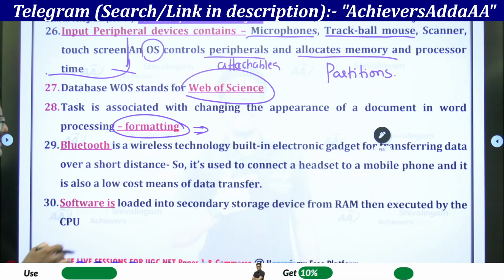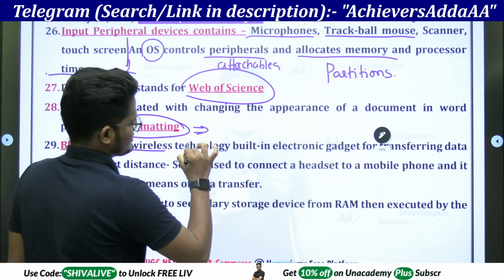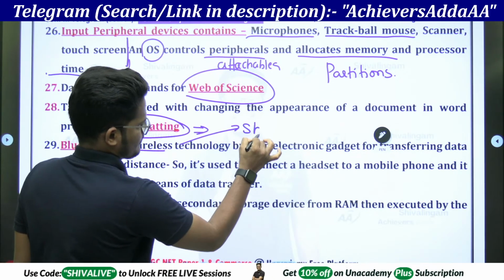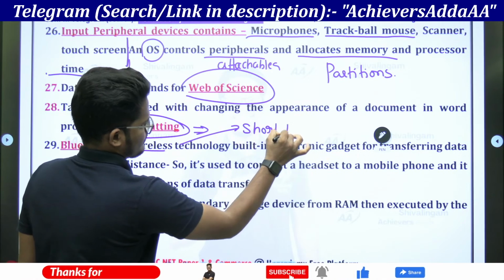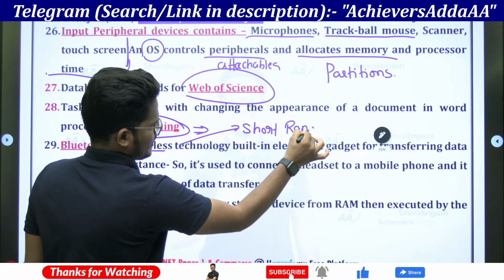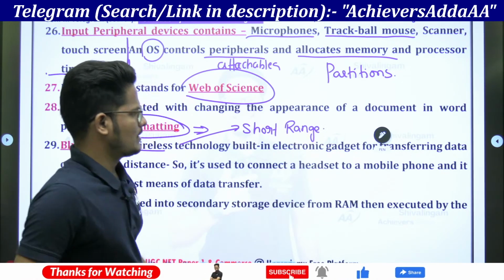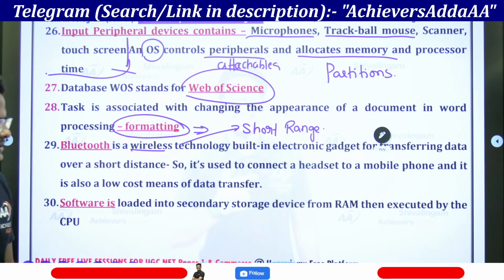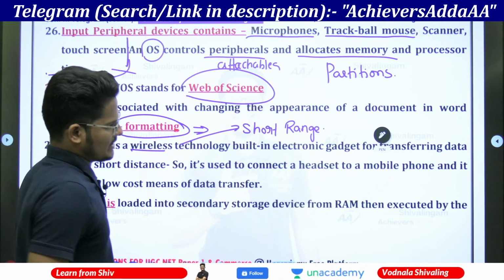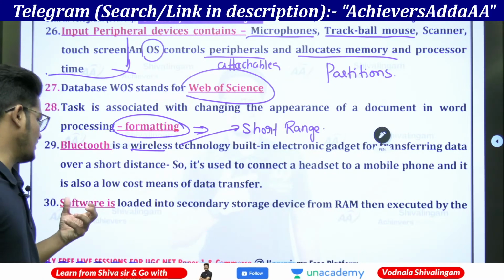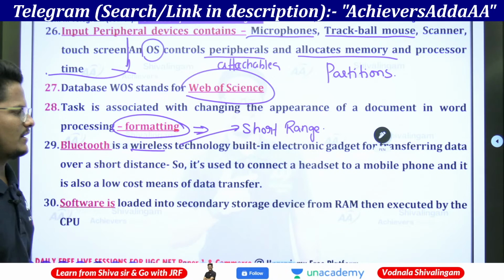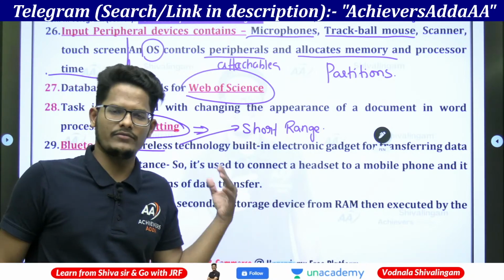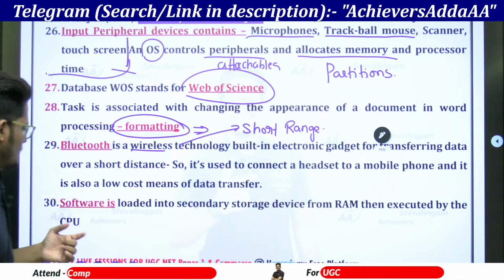And here, Bluetooth is a wireless technology but very short range, for transferring data from one gadget to another. This is a private network. It is used to connect a headset to a mobile phone, and it is also a low-cost means of data transfer. Actually, no cost is involved. Without internet it will transfer.